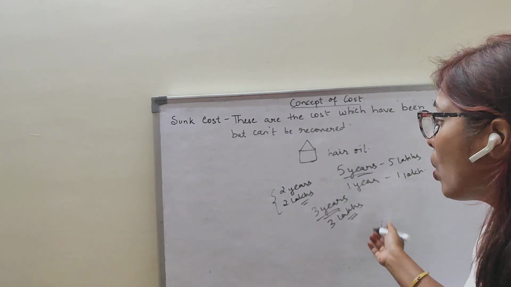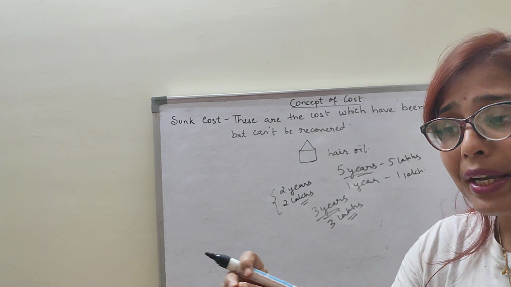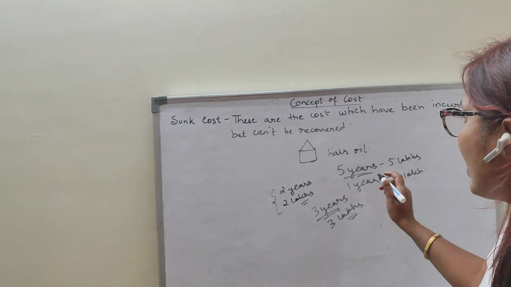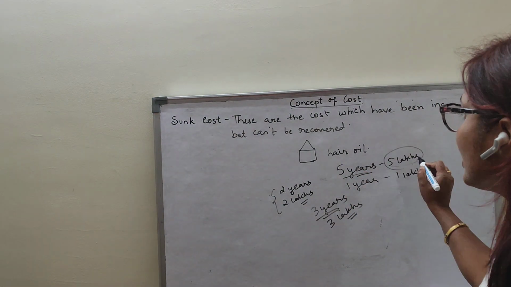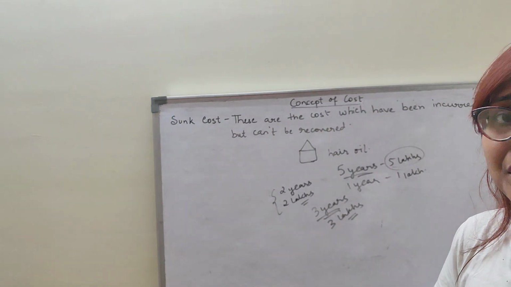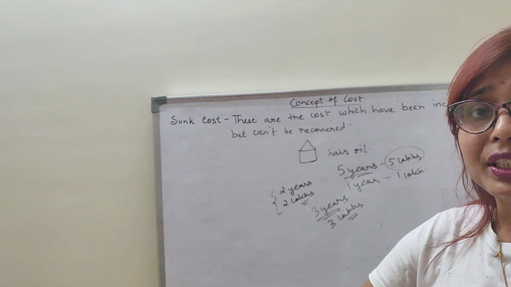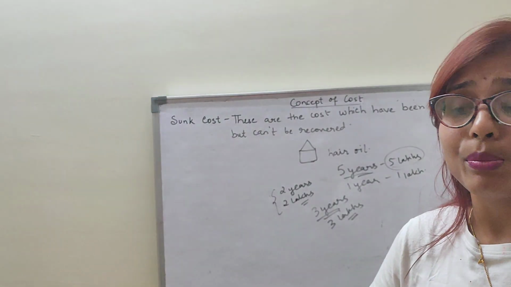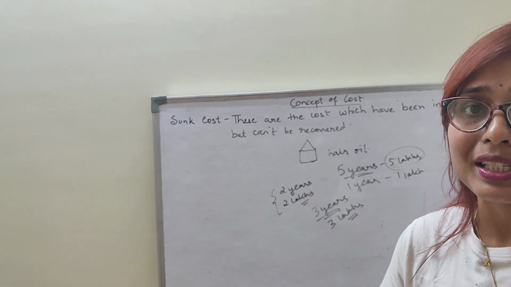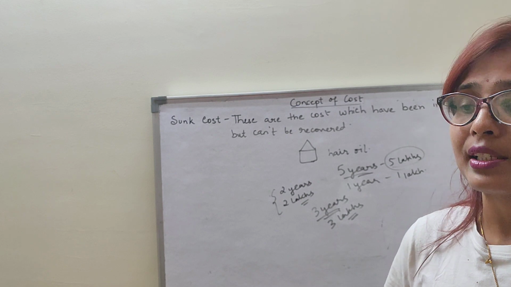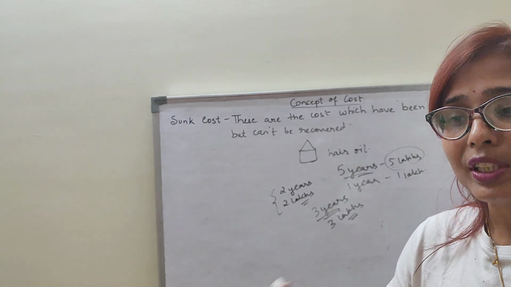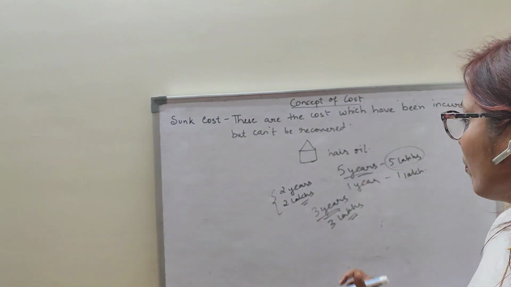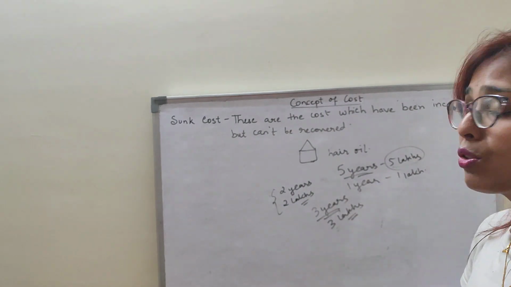Why? Because I have already paid the advertisement company 5 lakh rupees. That means 5 lakh rupees I have already paid for 5 years. So for 2 years my advertisement was everywhere for my hair oil product. But as the people stopped purchasing it, I stopped my business. When I stopped my business, the advertisement also stopped. So for 3 years, my 3 lakh rupees could not be recovered.